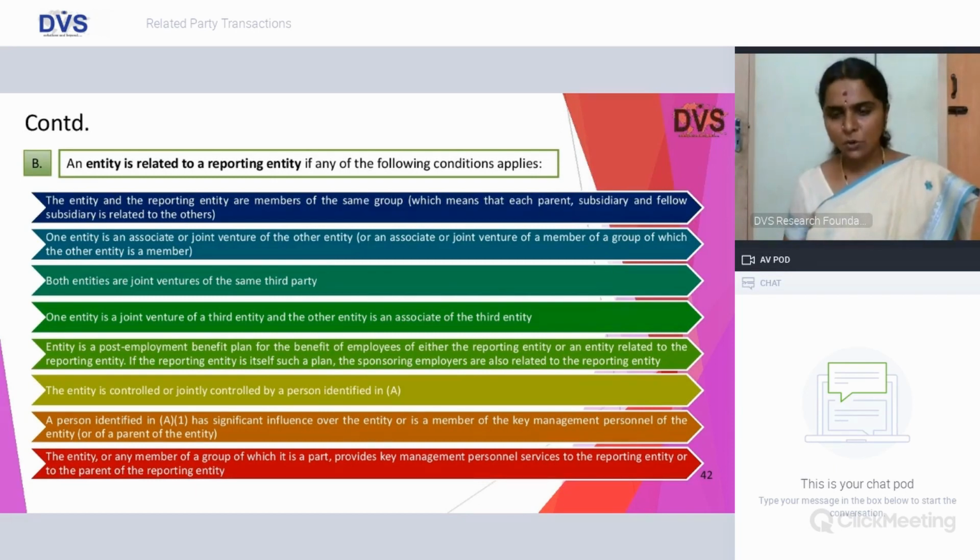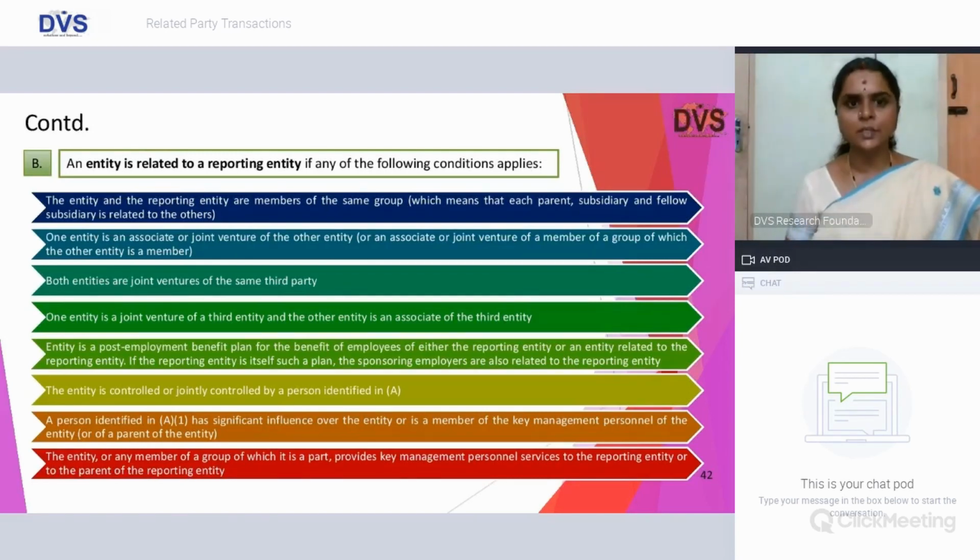planning, controlling the activities of the reporting enterprise. Again, the definition for key management personnel is almost the same in Ind AS and AS 18, where additionally Ind AS also draws reference to this particular KMP also having control over the activities and the director of this reporting enterprise, whereas in AS 18 it had reference only to the activities of the reporting entity.